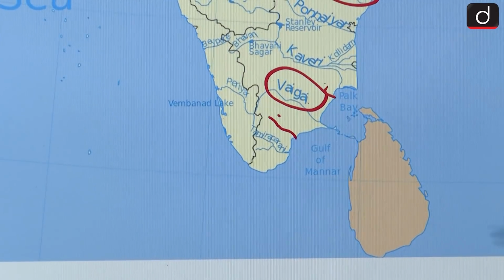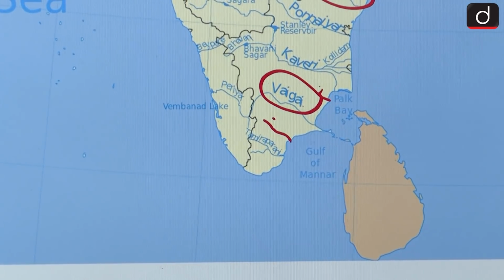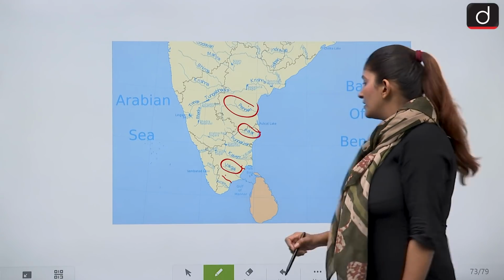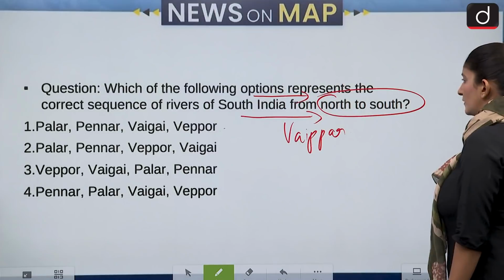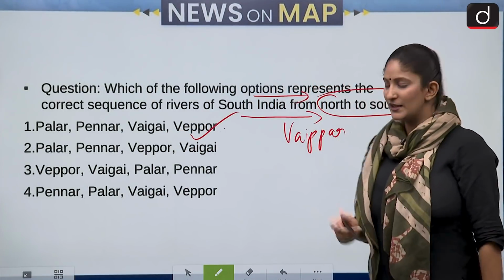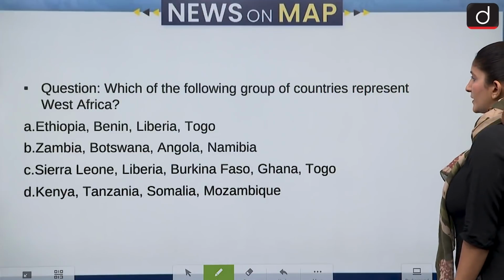Okay, it's not here on the map, but if you see the map of Tamil Nadu, Vaipar river is lying lower than Vaigai. So the correct answer would be the first one only: Palar, Pennar, Vaigai, Vaipar. Alright, let's move on to our next set of questions.